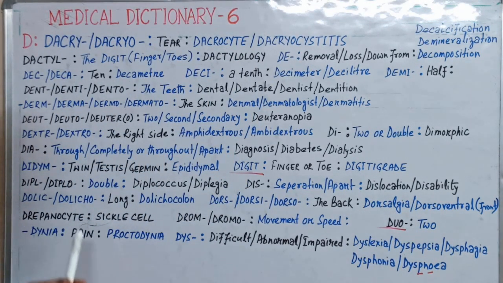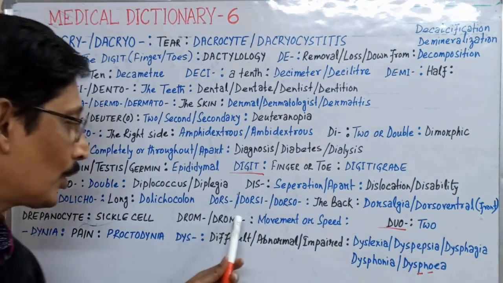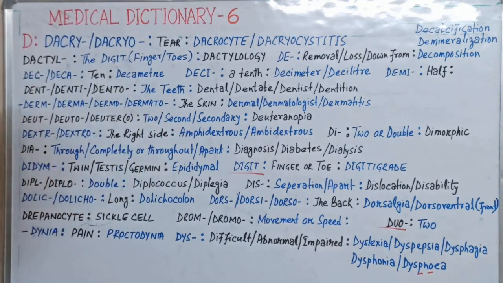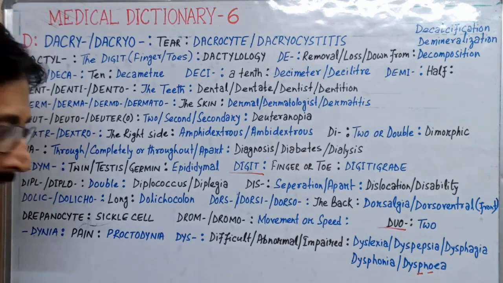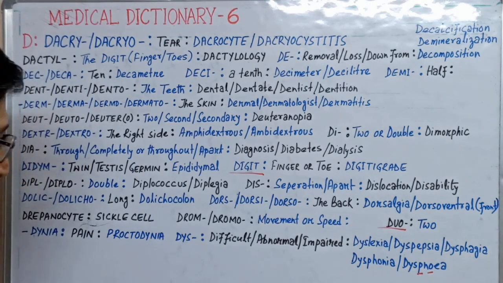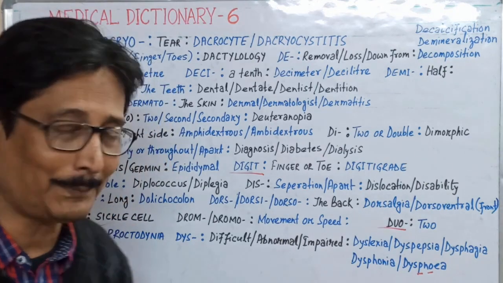Drepanocyte is a word that means sickle cell; all of you have heard about sickle cell anemia. Drom or dromo means movement or speed. Now dynia, a suffix, like algia, stands for pain. That is proctodynia, pain in the rectum region. Dys is again a prefix. This stands for difficult or abnormal or impaired.